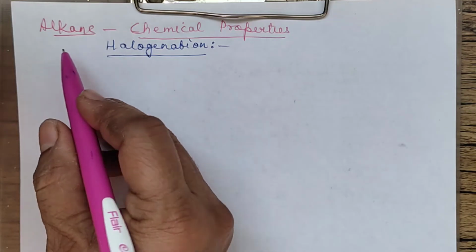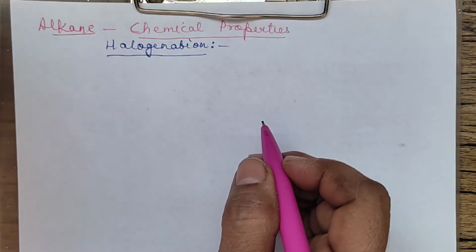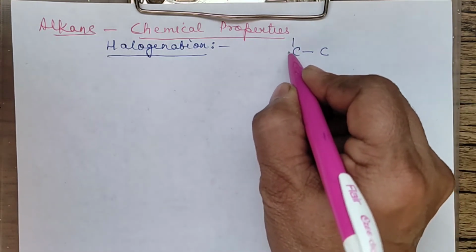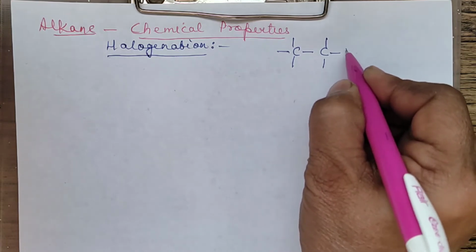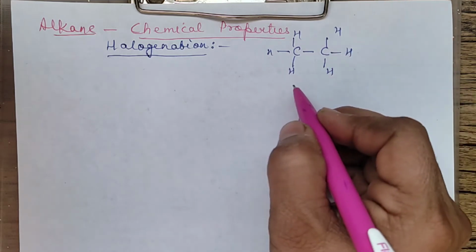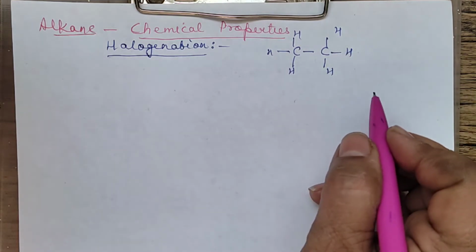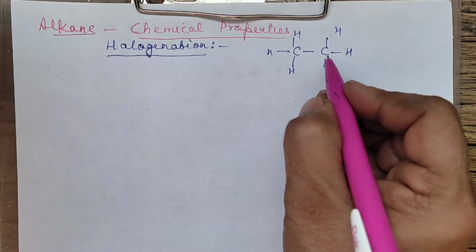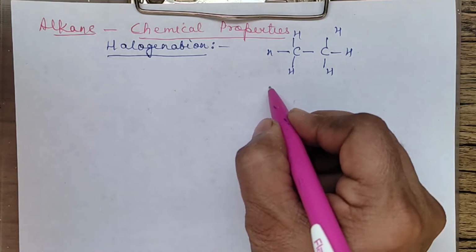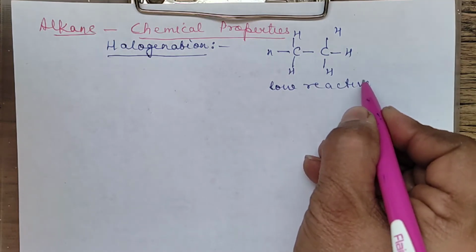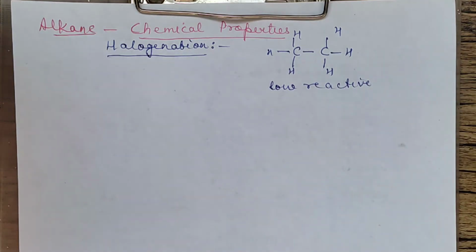First of all, let us see what type of reactions alkanes will undergo. Now we know alkanes have single bonds. If I consider a 2 carbon atom alkane, it has only single bonds, right? All single bonds are there. That means there are only sigma bonds present in it. So one thing is that they will not be that reactive. They'll have low reactivity because you already know that the sigma bond is comparatively a stronger bond. Pi bond will break faster, but sigma bond does not break faster.